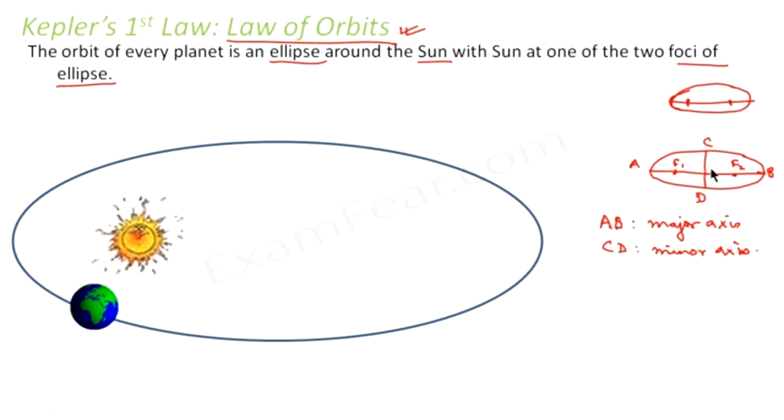Let us suppose this point is O. If I say OB, OB is nothing but the semi-major axis, that is half of the major axis. So OB is the semi-major axis, OA is the semi-major axis. Similarly, OC and OD are the semi-minor axes. We will quite often come across such terminologies like the semi-major axis of the ellipse or the major axis of the ellipse, so I just reviewed the same.